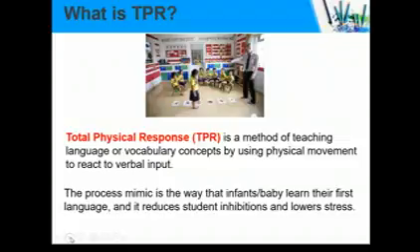Now this one is the way. The process mimics the way that infants or babies learn their first language, and it reduces student inhibition and lowers stress. So by using this method, the students have lower stress. It means they are happy and enjoy learning because they don't realize that they are learning.